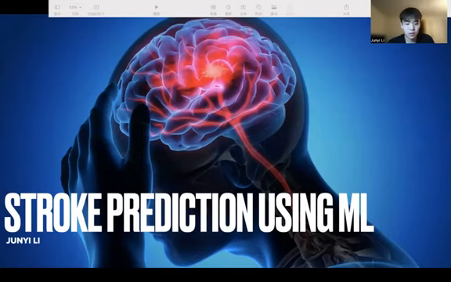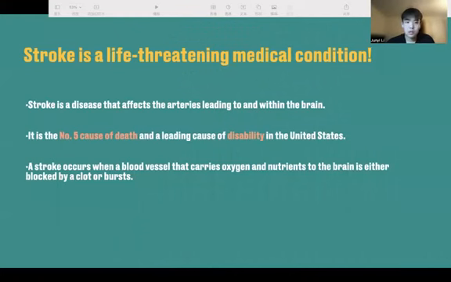Stroke is a life-threatening medical condition that can have severe consequences, often resulting in disability and/or death. Due to the high stakes, early detection is crucial for initiating immediate treatment and improving patient outcomes.